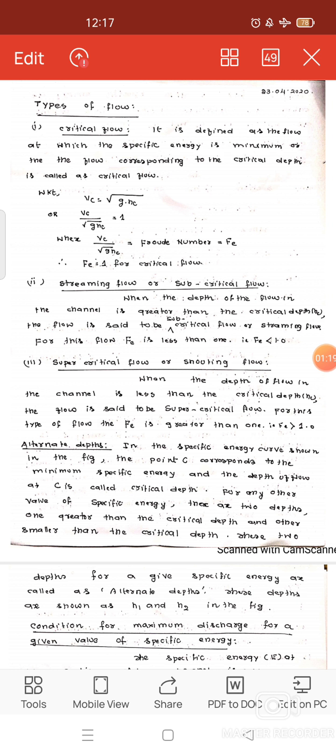So we can define critical, subcritical and supercritical flow with respect to Froude number. If the Froude number value is 1, that is critical flow. If the Froude number value is less than 1, subcritical flow. If the Froude number value is greater than 1, supercritical flow.